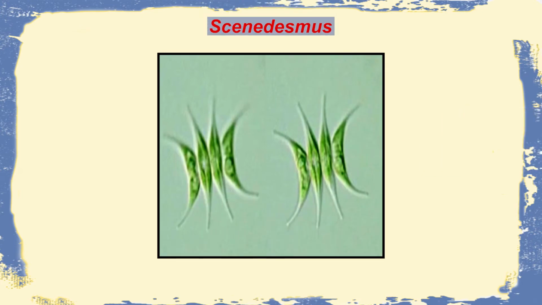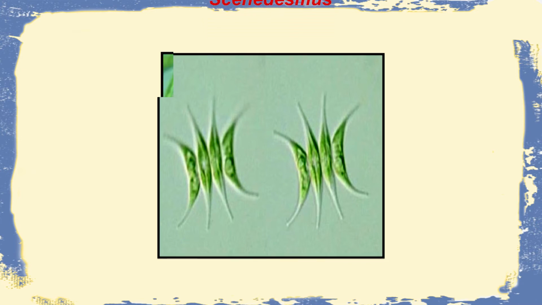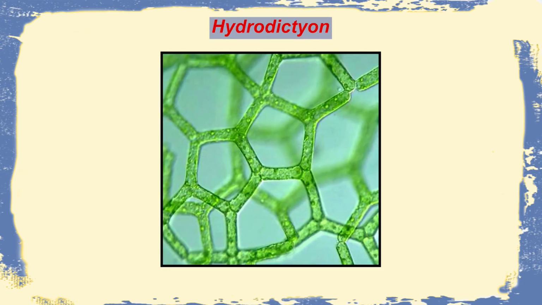We can also find non-motile colonies, and obviously that means the cells constituting them are non-motile. So, we can have examples like Scenedesmus forming a colony of individual cells which gives a plate-like structure, and then we can have Hydrodictyon, which gives a more or less net-like structure by forming a non-motile colony. Then we move on to the filamentous forms. These are again rather advanced forms compared to all the ones that we have just talked about.